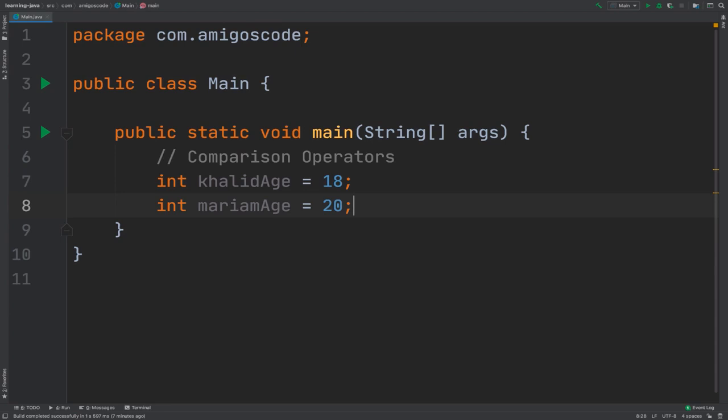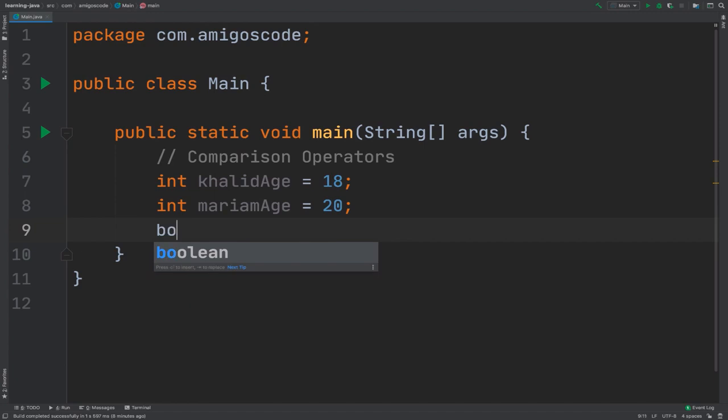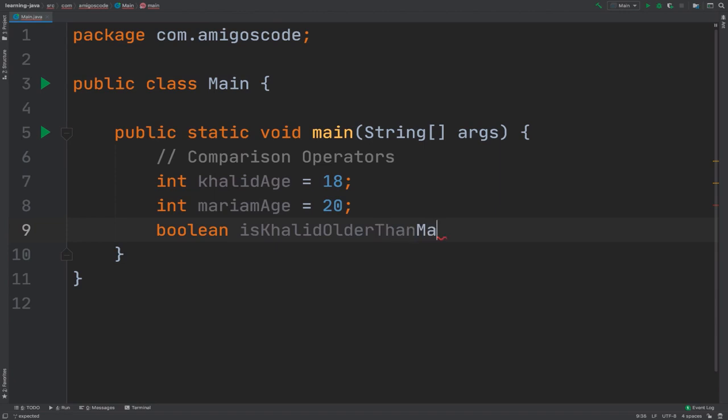So right here, if I want to know whether Khalid's age is greater than Mariam's age, I can simply say boolean isKhalidOlderThanMariam equals. You can see that this is a very long variable name, but you've learned how to name variables correctly now.